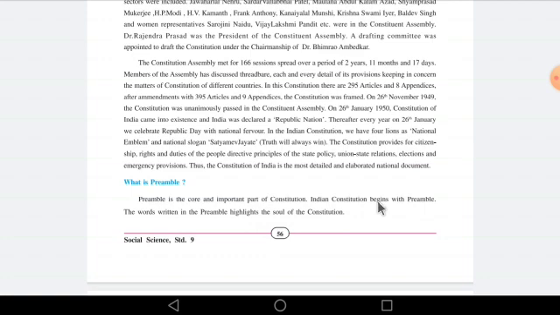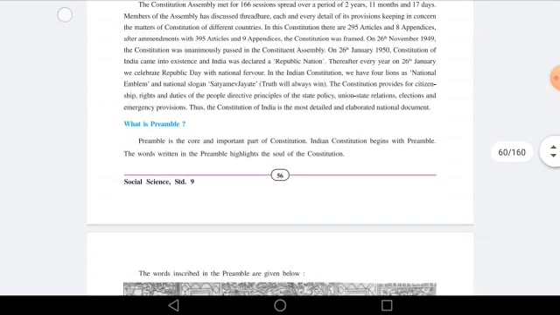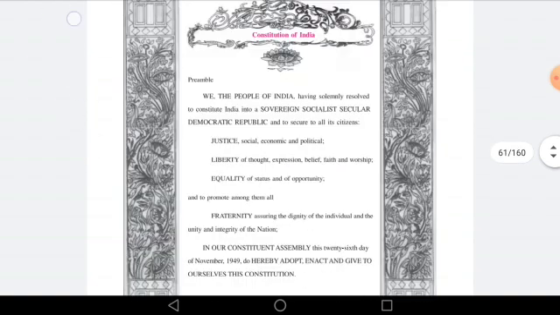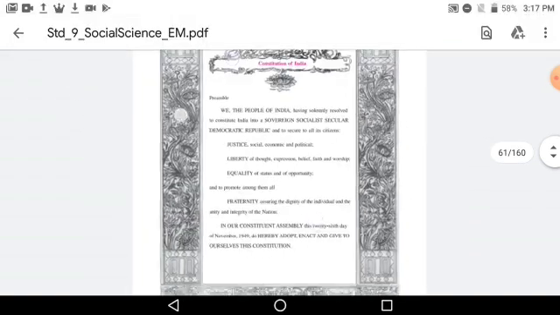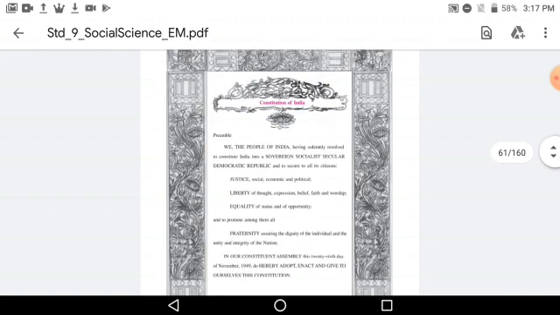So basically in our Constitution, the first page is the preamble, in which many things are mentioned about the rights and liberties of our Indian citizens. See, over here you can see a page, right? This is the first page of our Constitution, which is called the preamble.